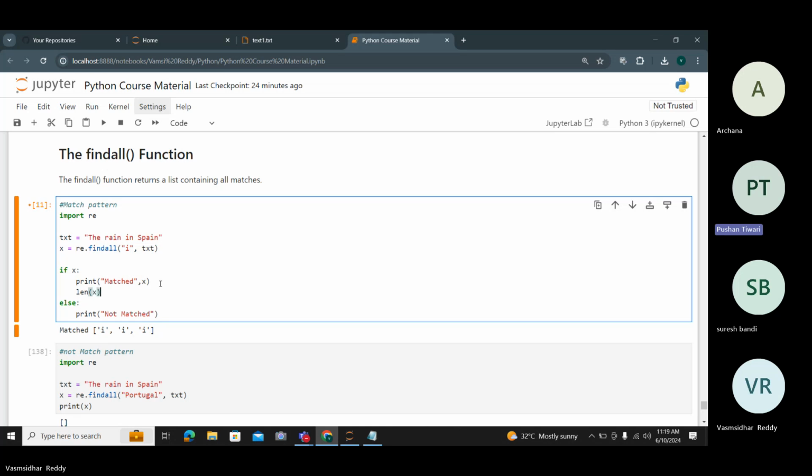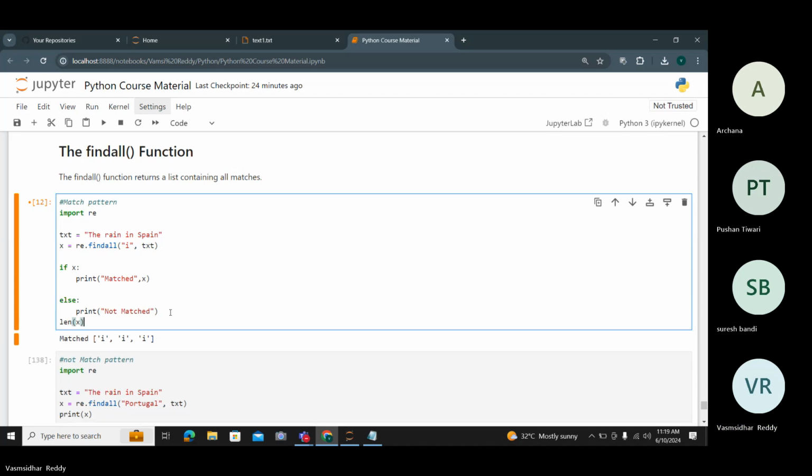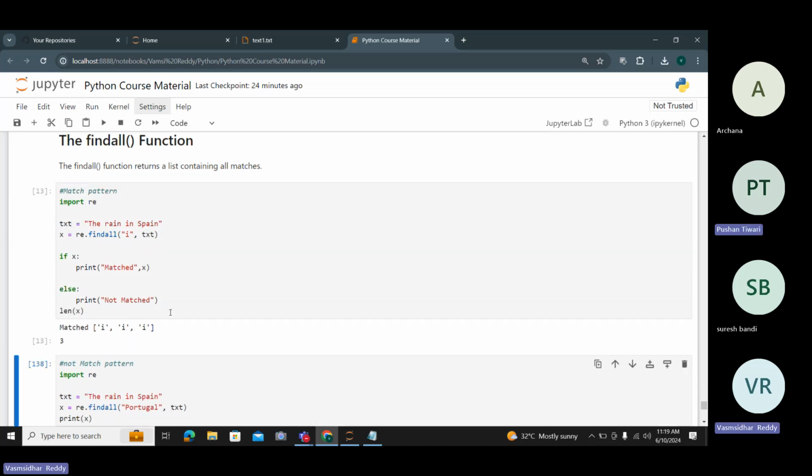So length. Okay, got it. We can use the length function for that. Clear? Okay, understood.